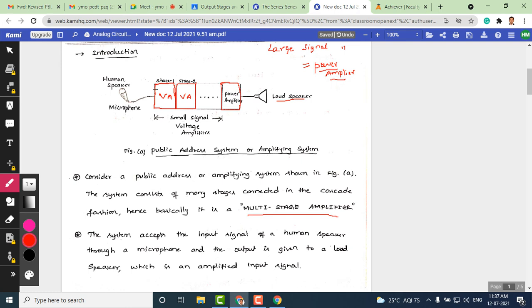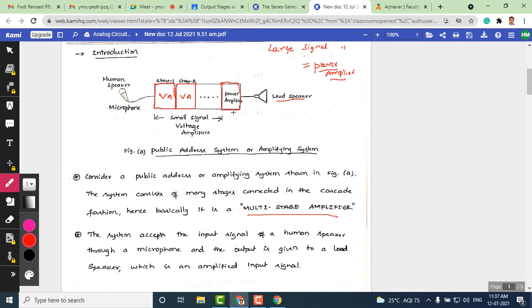This kind of amplifier accepts the input signal from a human speaker through a microphone, and it is given to the loudspeaker at the output stage using the power amplifier.